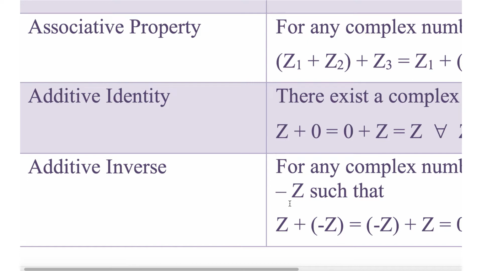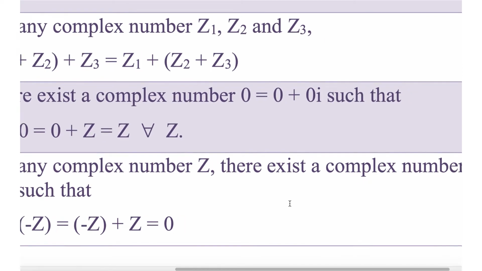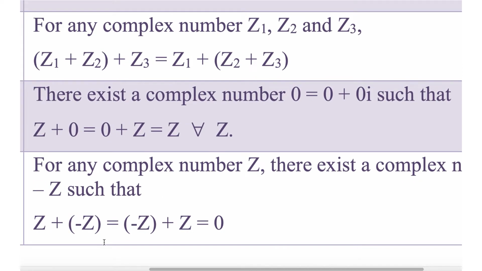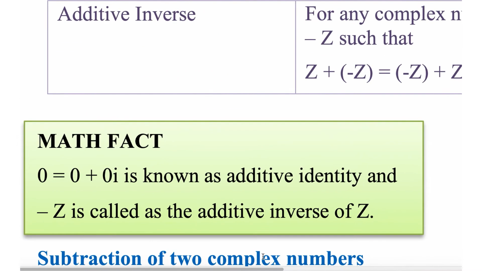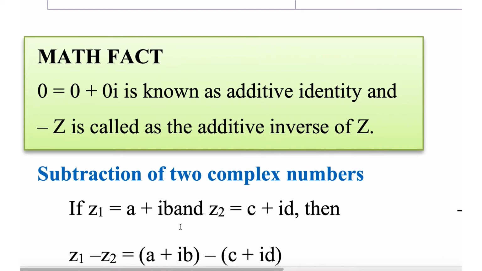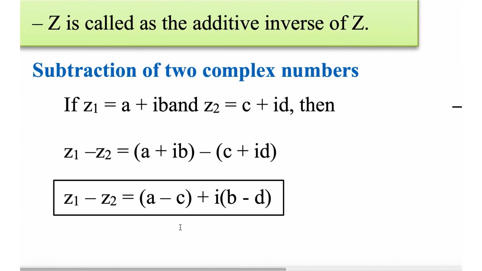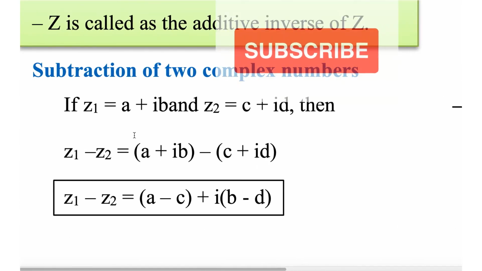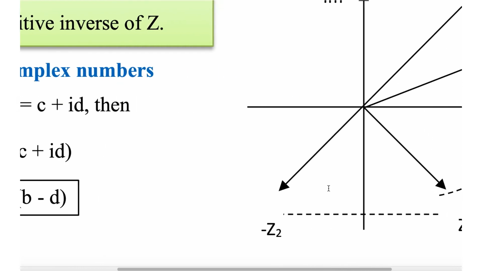For all complex numbers. Additive inverse. For any complex number z, there exists a complex number minus z such that z plus minus z equal to minus z plus z equal to 0. That is additive inverse. 0 plus 0i is known as additive identity and minus z is called the additive inverse of z. Subtraction of two complex numbers: z1 equal to a plus ib, z2 equal to c plus id, then z1 minus z2 equal to a minus c plus i times b minus d.